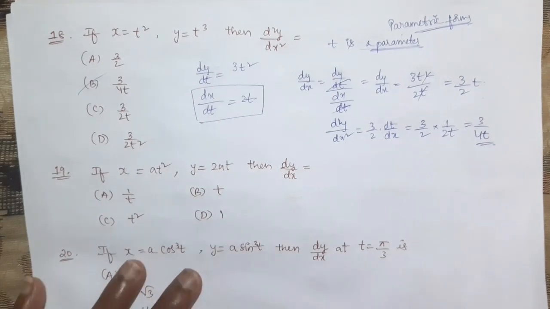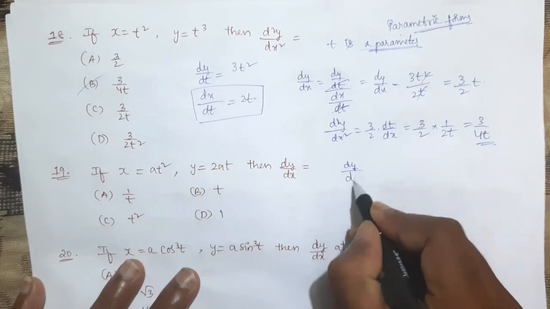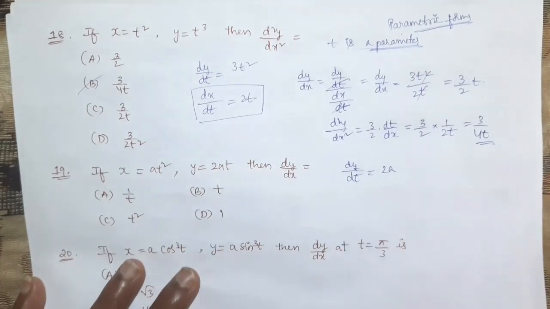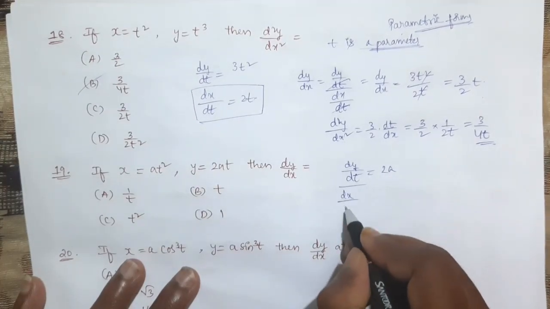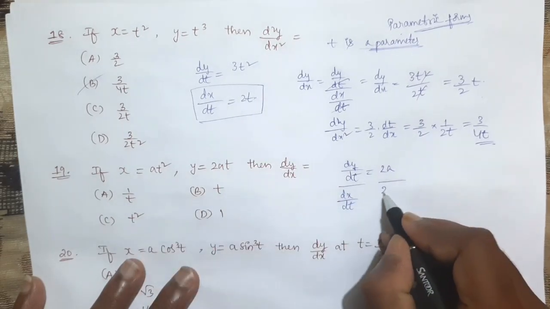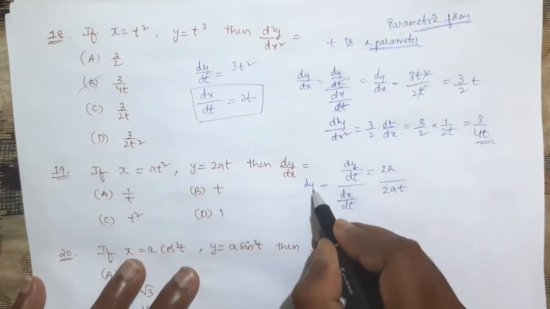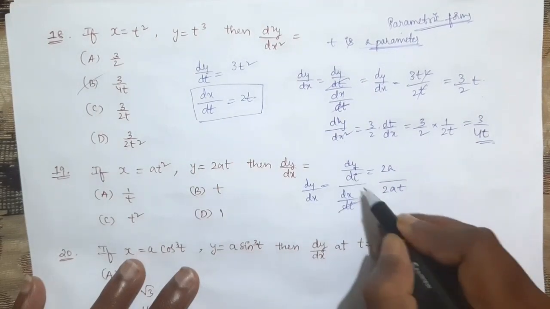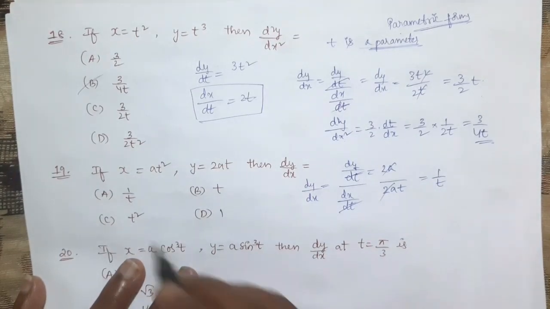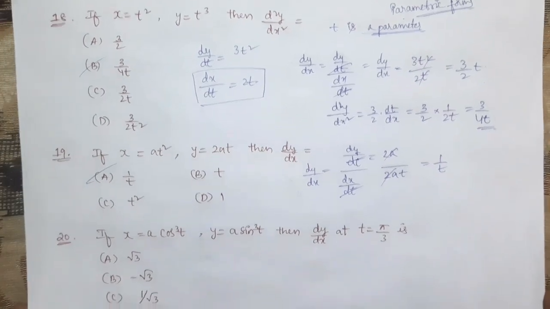Next, similar problem. We need dy by dx. So you find dy by dt first. What is that? 2a into 2 is 2a, divided by dx by dt. What is dx by dt? This is 2at. So dy by dx is what? dy by dt by dx by dt only. So 2a cancel, which is 1 by t. So option. The parametric problems are also very easy and very important too.